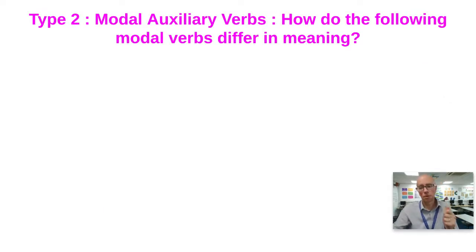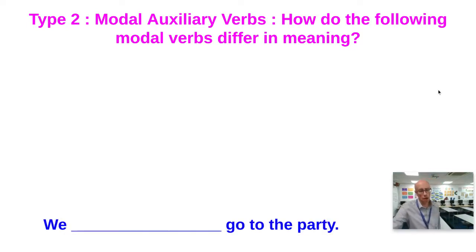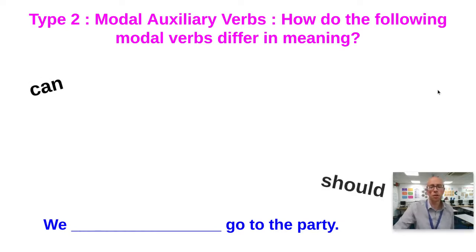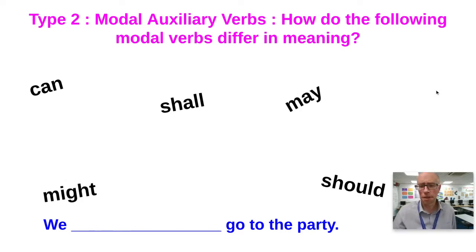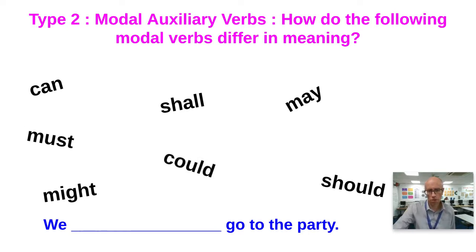These are called modal auxiliary verbs. Okay, now these are words like can, should, shall, might, they keep popping up in strange places, may, must, could, would, how many more of these are there?